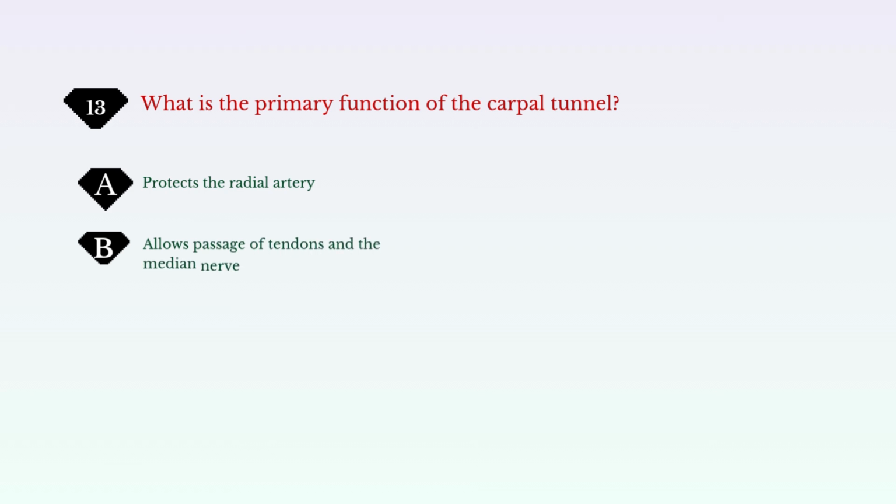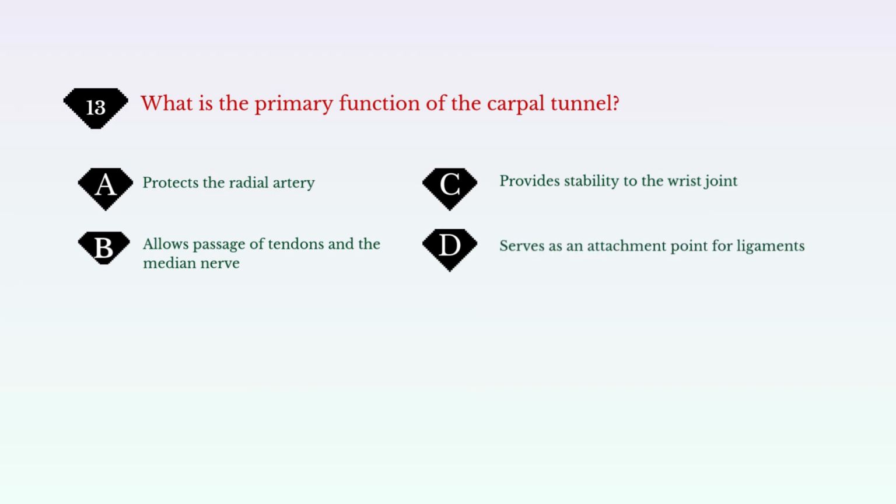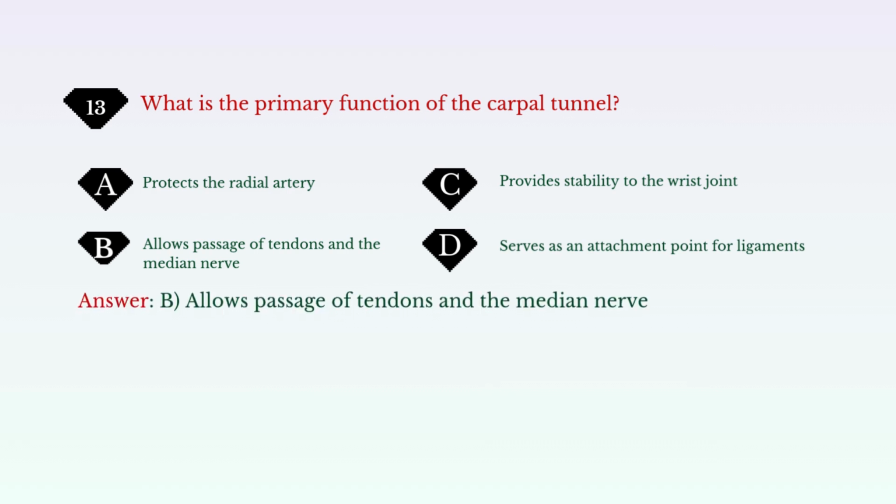What is the primary function of the carpal tunnel? A. Protects the radial artery. B. Allows passage of tendons and the median nerve. C. Provides stability to the wrist joint. D. Serves as an attachment point for ligaments. Answer: B. Allows passage of tendons and the median nerve.